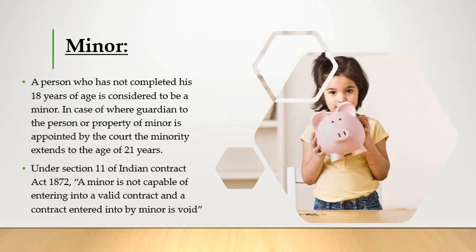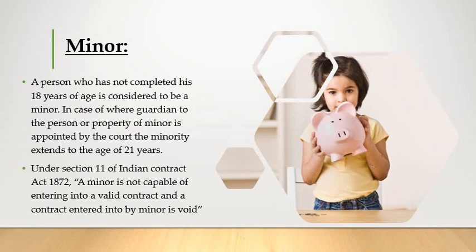A minor is a person who has not completed 18 years of age. In case where a guardian to the person or property of the minor is appointed by the court, the minority extends to the age of 21 years. That means a person under 18 years of age will be called a minor. And also, if any legal guardian is appointed by the court of law, in that situation, he or she will remain a minor till the age of 21 years. That is the meaning of minor.